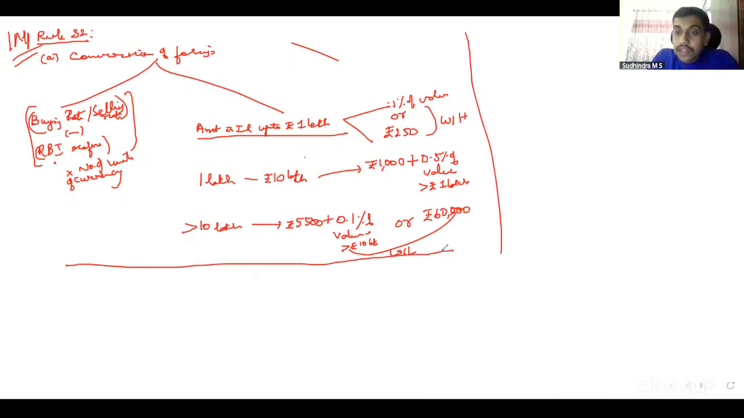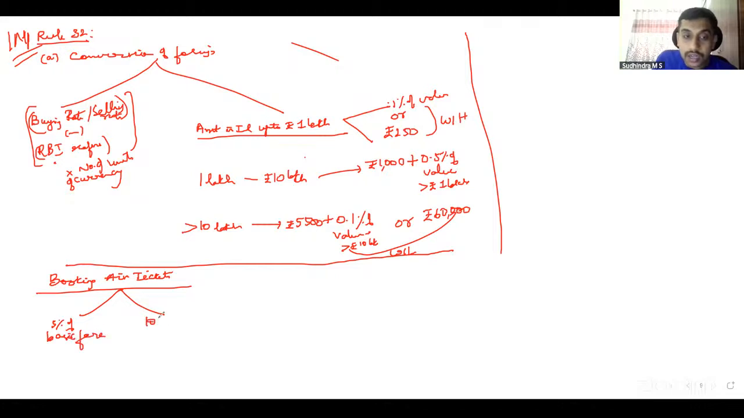That was foreign currency conversion. Then we have service in relation to booking air tickets. This is not passenger transportation. This is the commission that the air ticket agent receives on that. If it is domestic, 5% of the basic fare. If it is international, 10% of the basic fare.